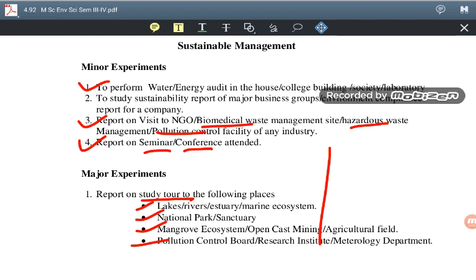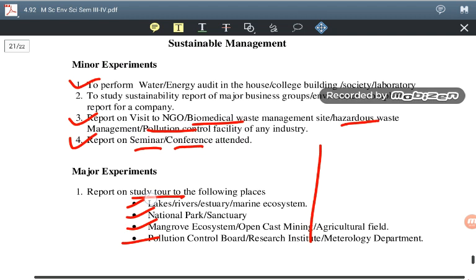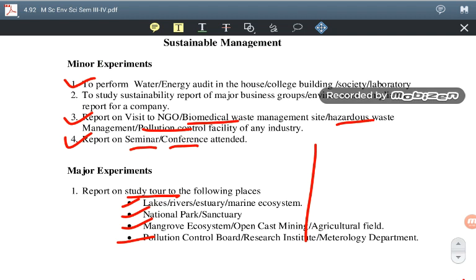These are the practicals to be covered in paper 3. Here you have to attend a seminar, that is a must. Next, you have to write a report on NGOs or biomedical waste, and a study of a tour or field visit.